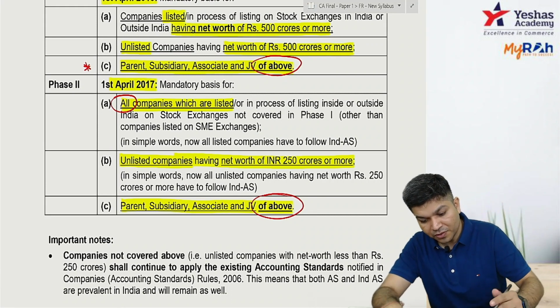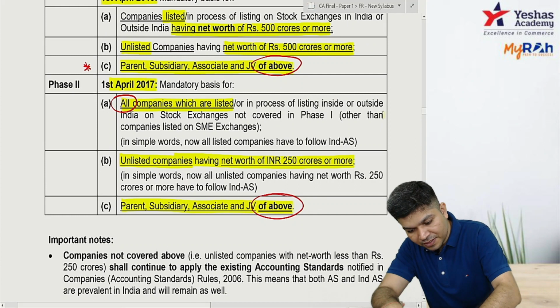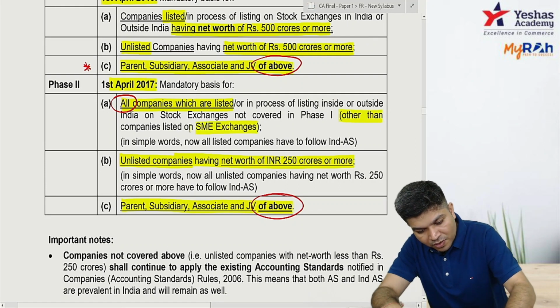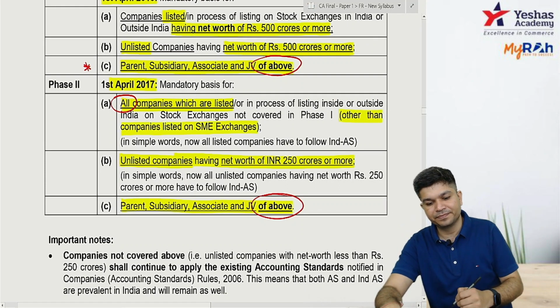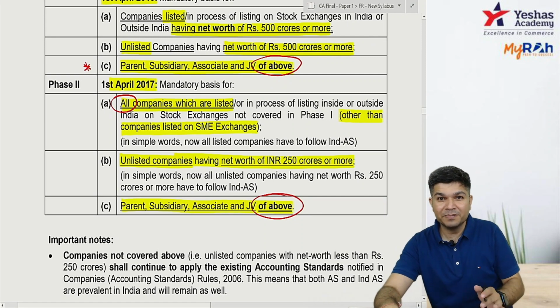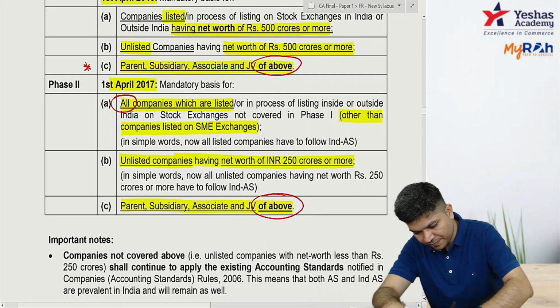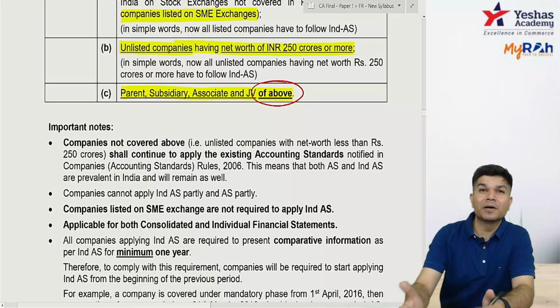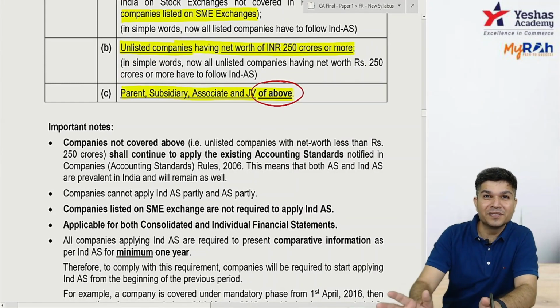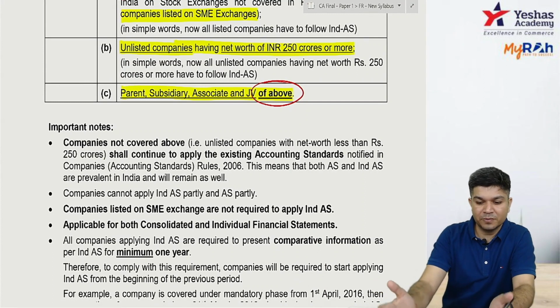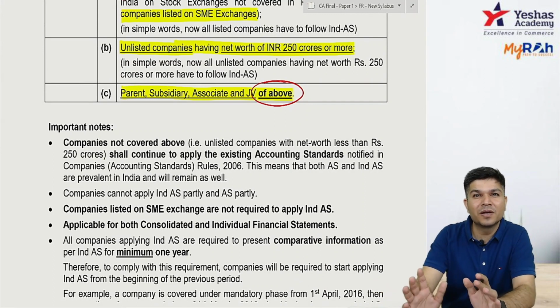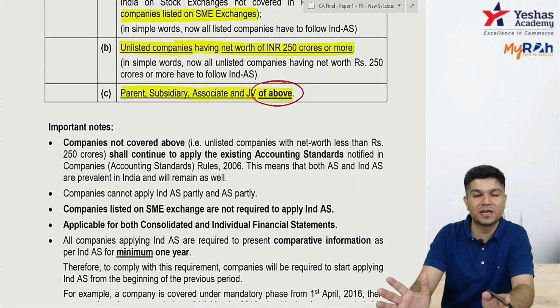See clearly the words written: other than listed on SME exchange. If you are listed on SME exchange, it doesn't apply to you. That's one. Okay, sir, what if I'm not covered above? Imagine I'm unlisted, net worth less than 250 crore. I'm not falling above. If you're not falling above, you just have to follow the normal accounting standard.